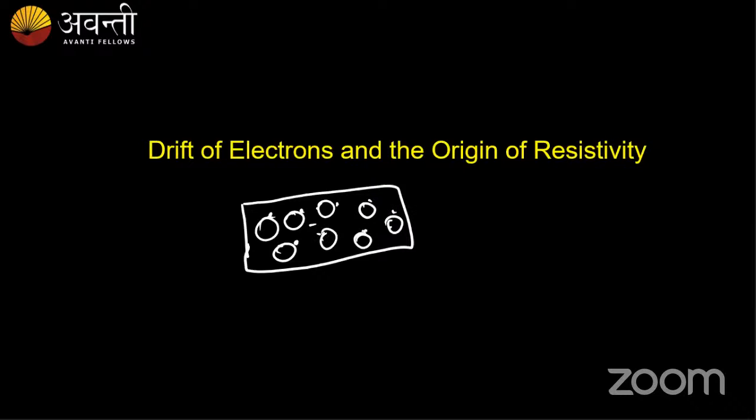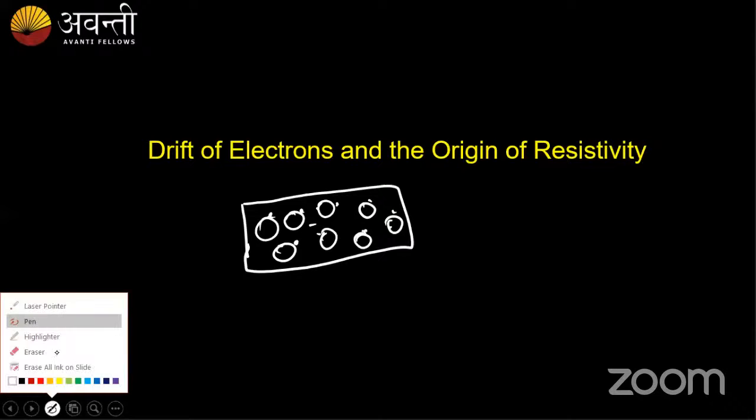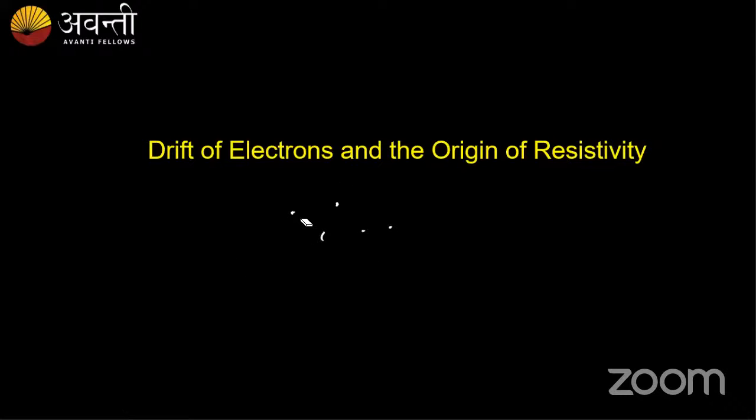Now, as we discussed earlier, the room temperature is enough for these electrons to come out of their orbital, correct? Once they come out of their valence orbital, with what speed will they move? Will they stay in a place or will they move? Yes, obviously they will move, right? So this movement of electrons is also called drift of electrons. So we'll be learning about drift of electrons and origin of resistivity.